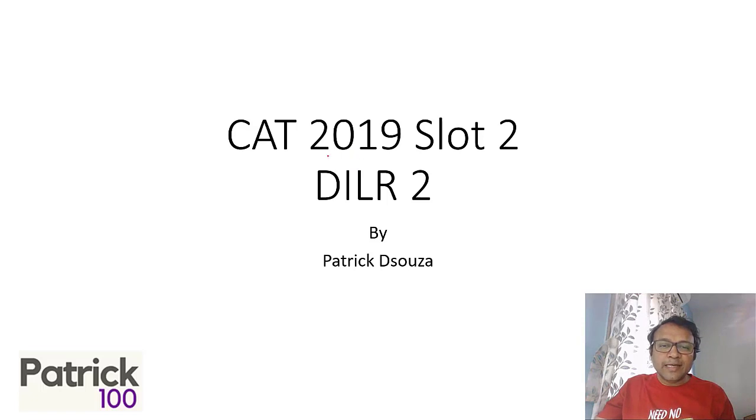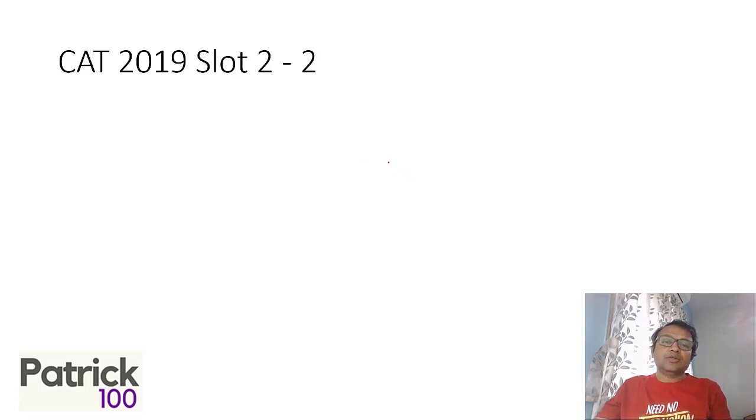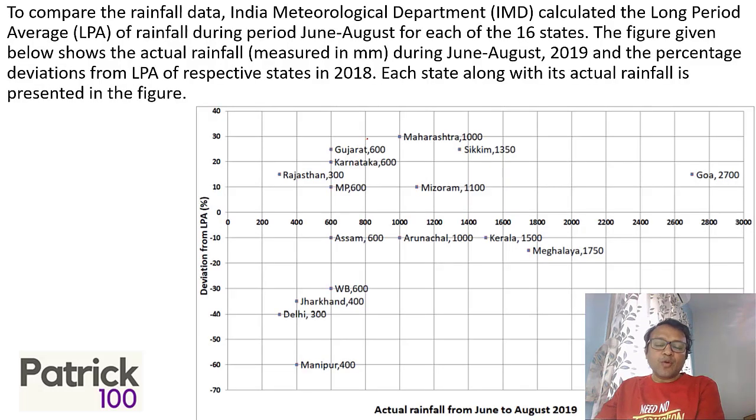Hi, so we're looking at CAT 2019 paper slot 2. This is the second set of the DILR. If you look at this particular question, it looks like a little difficult graph, but actually this was one of a very simple questions which was there.